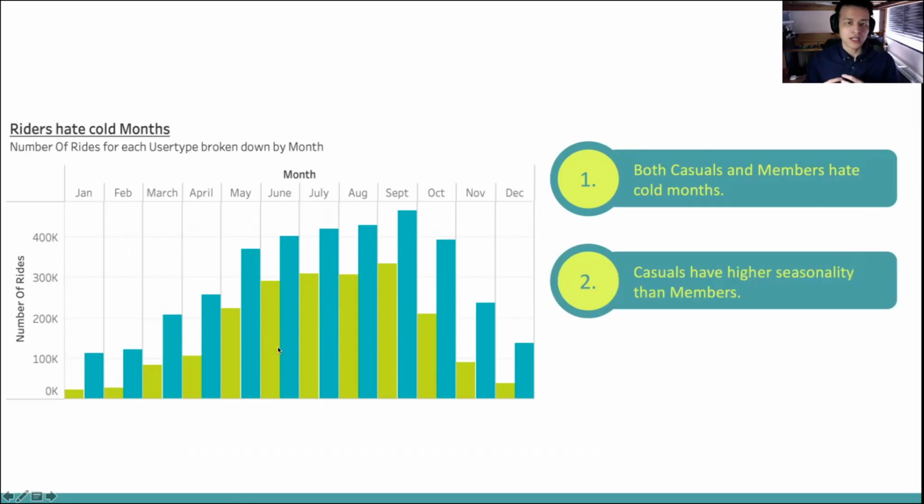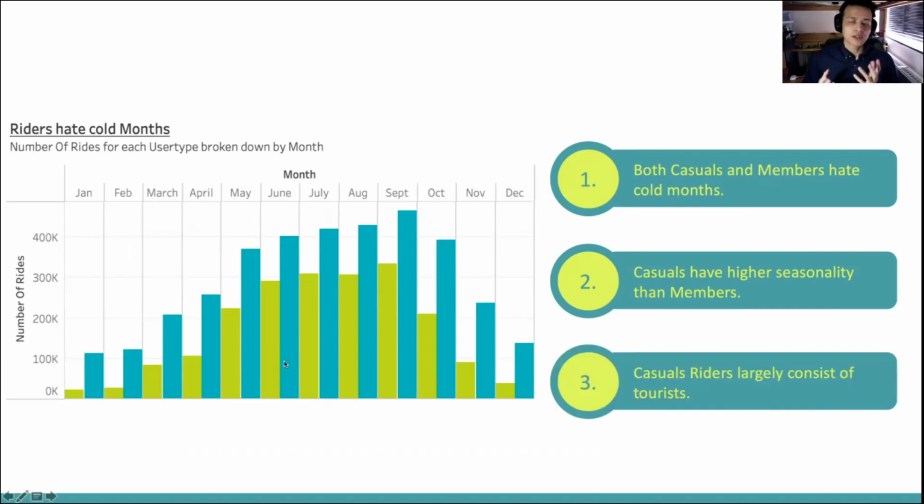We can also see a higher seasonality in our casuals than our members. The members, while affected by seasonality, don't have their number of rides drop nearly as much or as significantly as the casuals. This is a nod to the theory that members are daily commuters using their bikes for work, who can't always just choose not to go in that day, whereas casuals who are riding primarily for recreational reasons can choose not to ride during cold months.